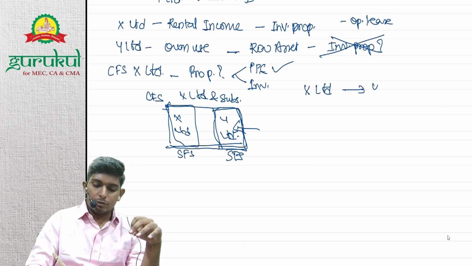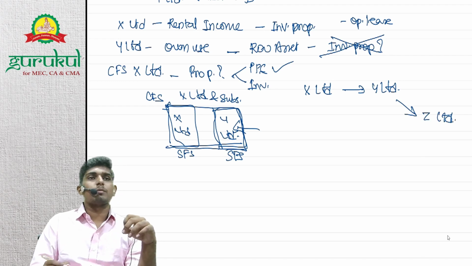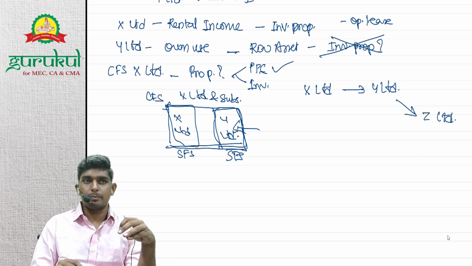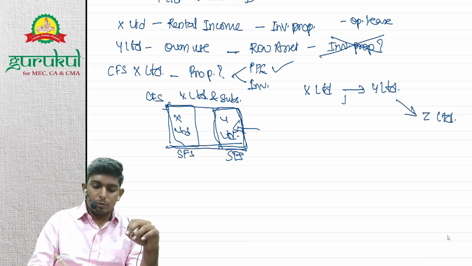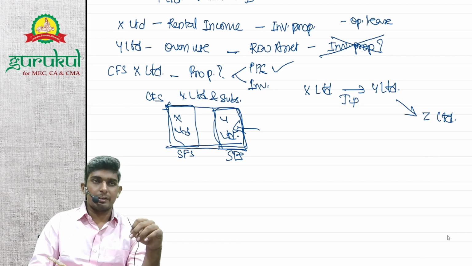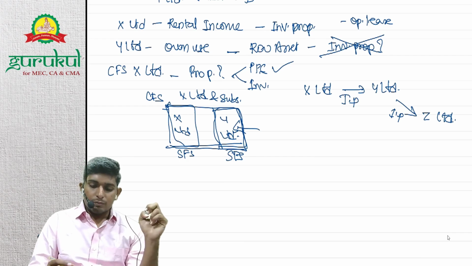Now let's say one more, say X Limited has given this property on rent to Y Limited, its subsidiary. Y Limited again sublet it to Z Limited. Z Limited has no connection with X Limited or Y Limited. It's a third party company. So it's an investment property for X Limited because it has given it on rent. For Y Limited, it's also an investment property, right? It has given it on rent. For the company as a whole,